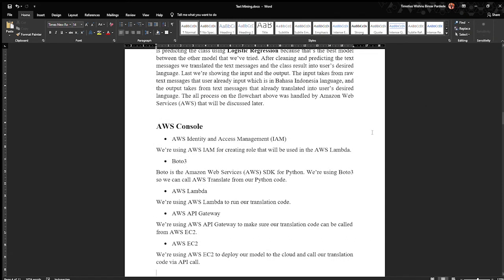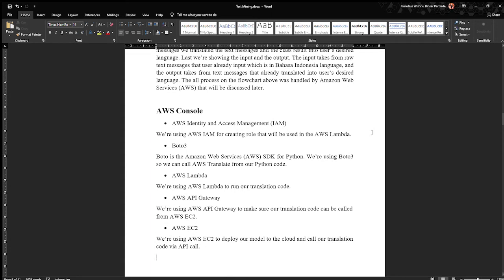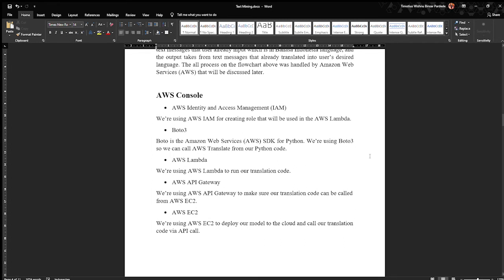And then these are the AWS Console services that we use. The first is AWS IAM, which is Identity and Access Management. We're using this for creating a role that will be used later in AWS Lambda. And then we're using Boto3 so we can call AWS Translate from our Python code.